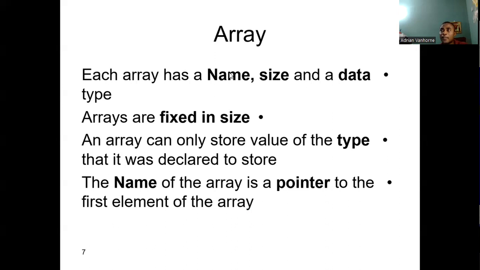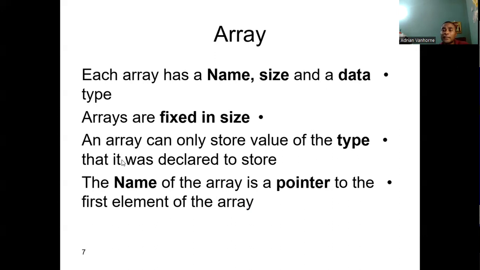We're saying that each array has a name. There's a unique name for the array. Each array has a size, and each array also has a data type, right? So if we're going to create an array, if we're going to declare an array, these 3 items must be known when we are declaring the array.